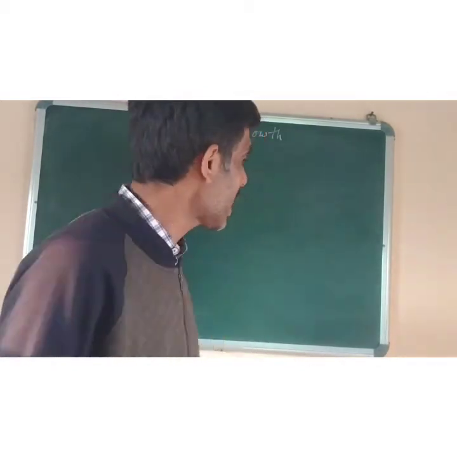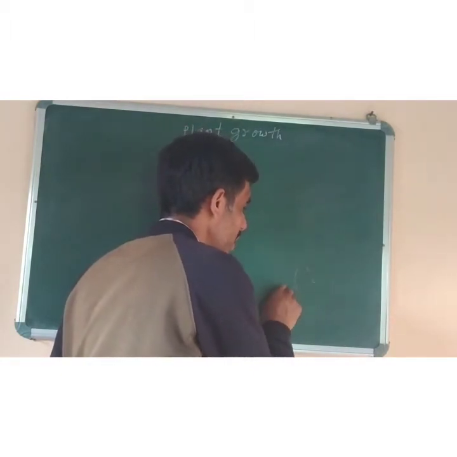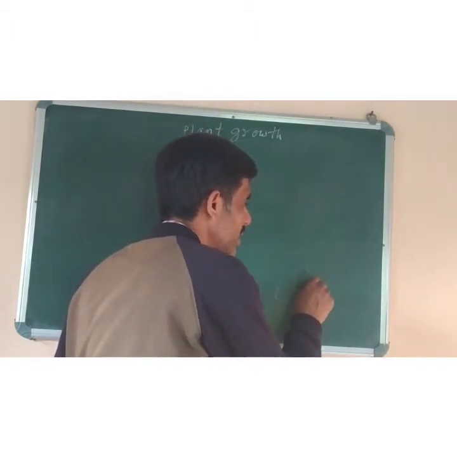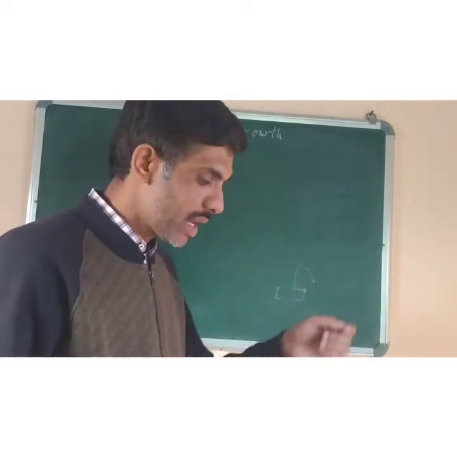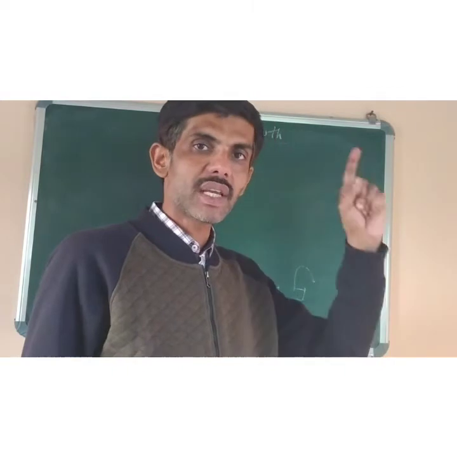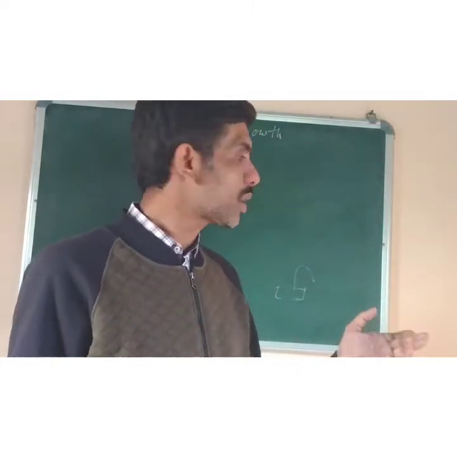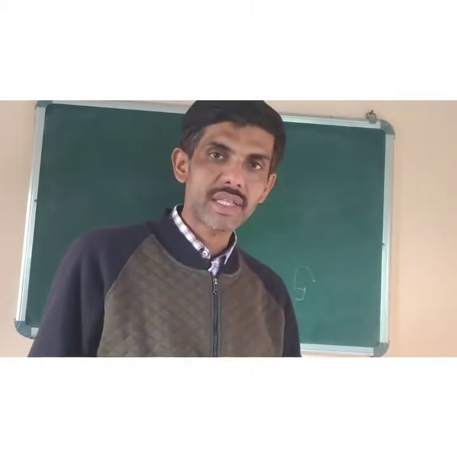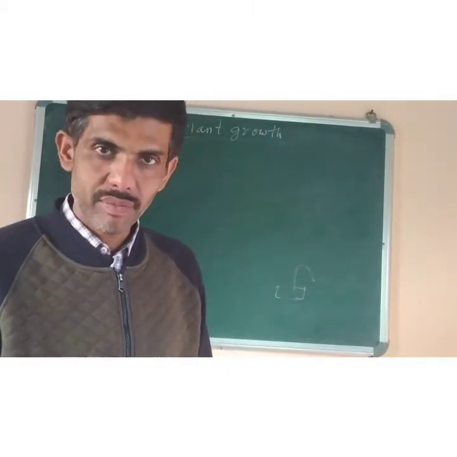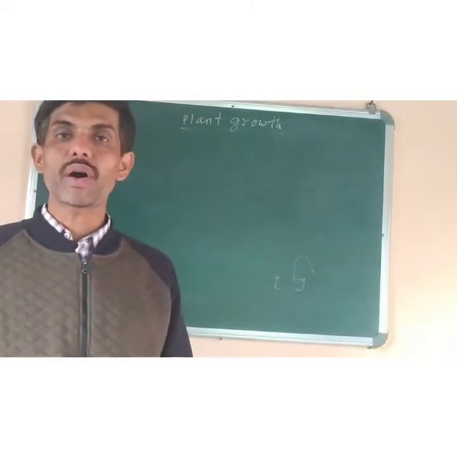What we can do is tie a thread at the tip of a growing plant, okay, and then connect it with the auxanometer, and as the plant grows, there will be changes in the scale or the readings of the auxanometer. So the more the growth, the more the change in the measurement. Okay, now next we will study about conditions for growth.